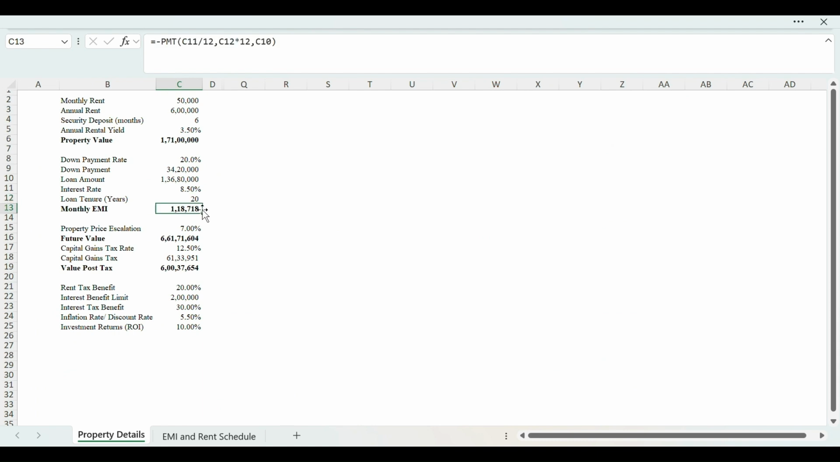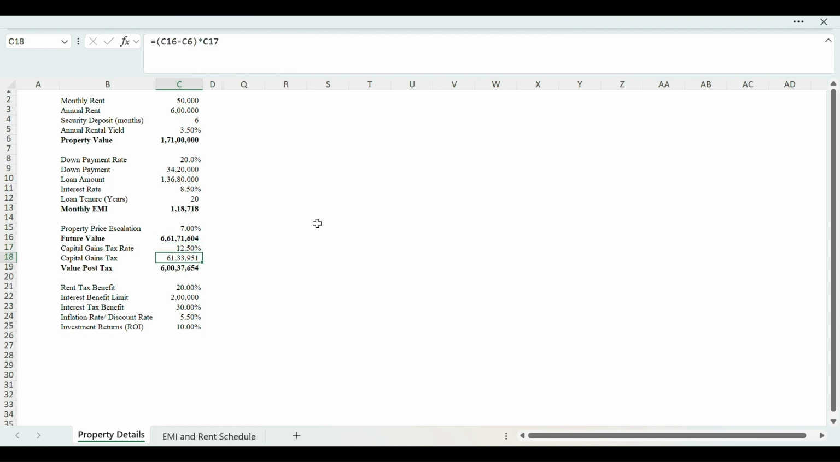The EMI comes to 1,18,718 using the PMT formula. Property price is escalating at 7% in the base case. Future value of the property after 20 years is 6.61 CR. Capital gain tax as per Indian income tax is 12.5%.